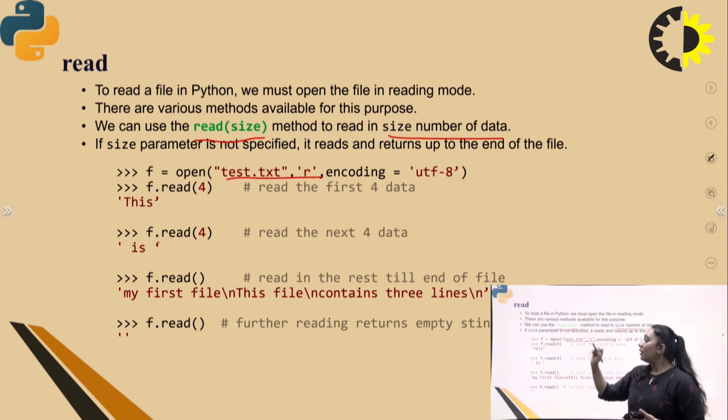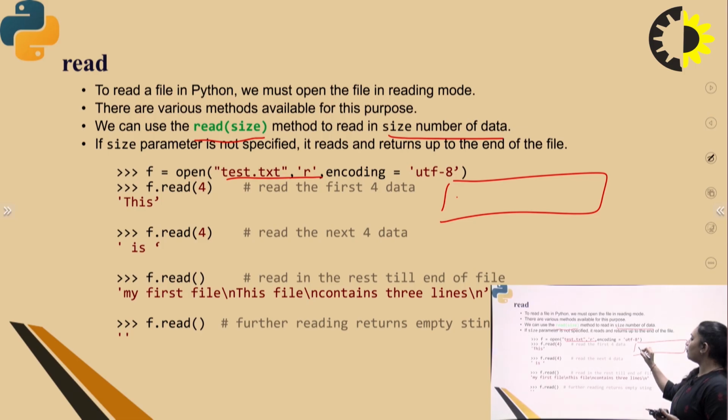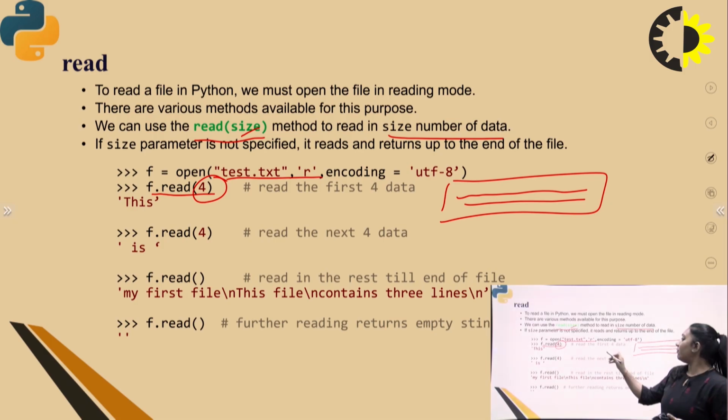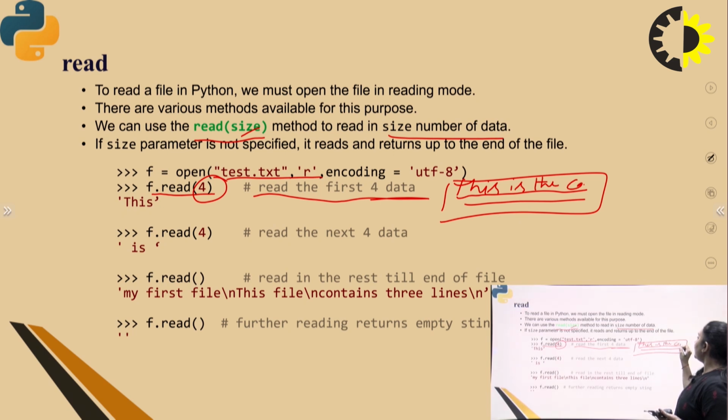Next, if you need to read a line, any type of text present in the .txt file, you need to use f.read with a value. You define 4. What is 4 for? It is the size of the method you need to define. So it reads the first 4 data. The size 4 means it can read the first 4 data. For example, this is the cat, so it reads the first 4 characters of the data, right?